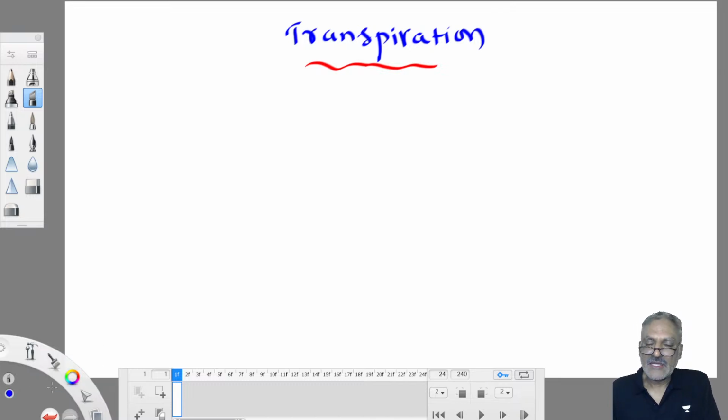Truly speaking, there is no loss, no gain. It is all perception. Being a surface water hydrologist, anything going away from the ground surface is treated as a loss. So transpiration is the process by which water leaves the living plants through stomatal openings of the leaves of the plant.